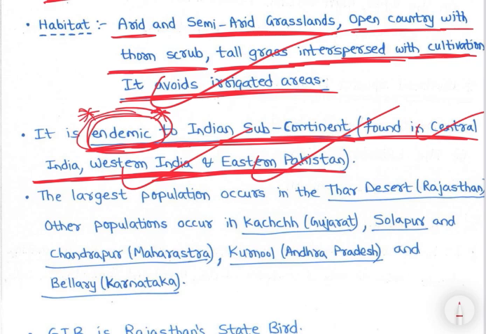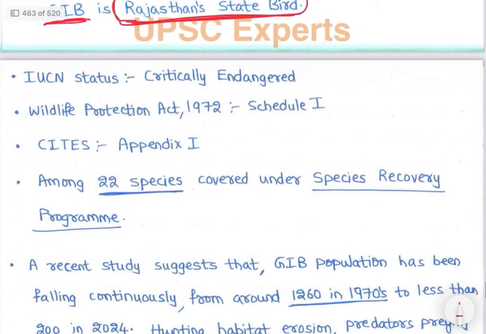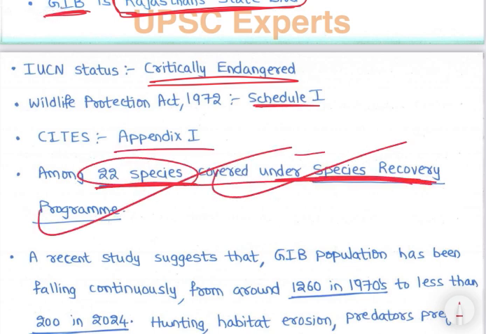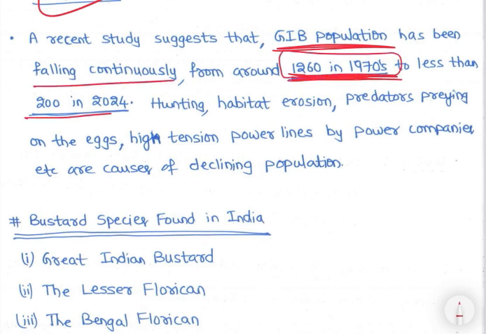Right? The largest population occurs in Thar desert, Rajasthan. Other populations occur in Kutch, Gujarat, Solapur and Chandrapur, Maharashtra, Kurnool of Andhra Pradesh, and Bellary of Karnataka. Right? Great Indian Bustard is Rajasthan's state bird. Right? IUCN status critically endangered, Schedule 1, Appendix, among 22 species of Species Recovery Program. We will be studying about it. Right? 22 species क्या है वो याद करेंगे. Right? A recent study suggests that GIB population has been falling continuously from 1260 in 1970s to less than 200.